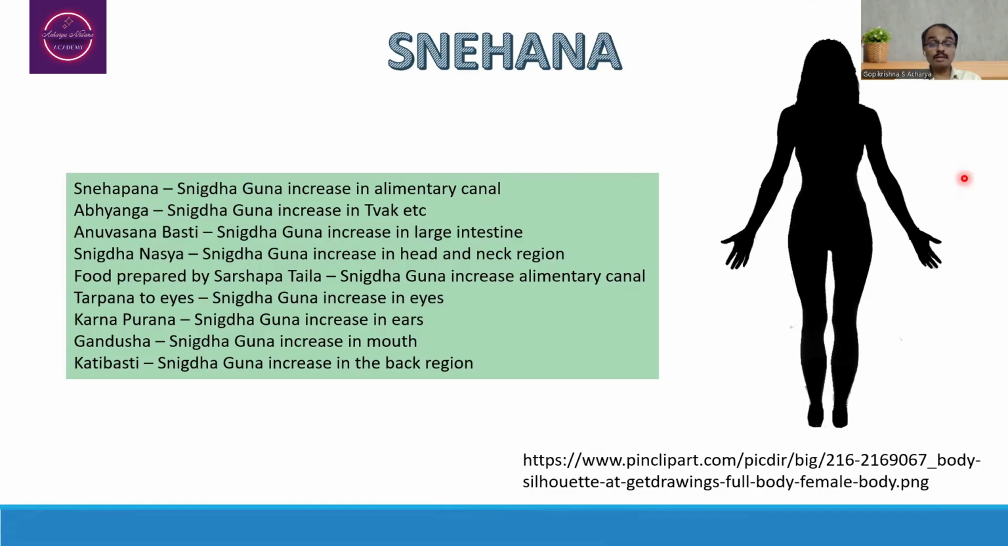Food prepared with Sarshapataila, here Kapha dosha as well as Pitta dosha vitiation may be observed in the alimentary canal. Tarpana to the eyes, Snigdha Guna increase is seen in the eyes, and Gandusha, Snigdha Guna increase is observed in the mouth, and Katibasti, Snigdha Guna increase is seen in the back region. So like that, the Snehana exposure will be having an impact on the different body parts. Depending upon that, there may be a possibility of Pitta as well as Kapha dosha increase.